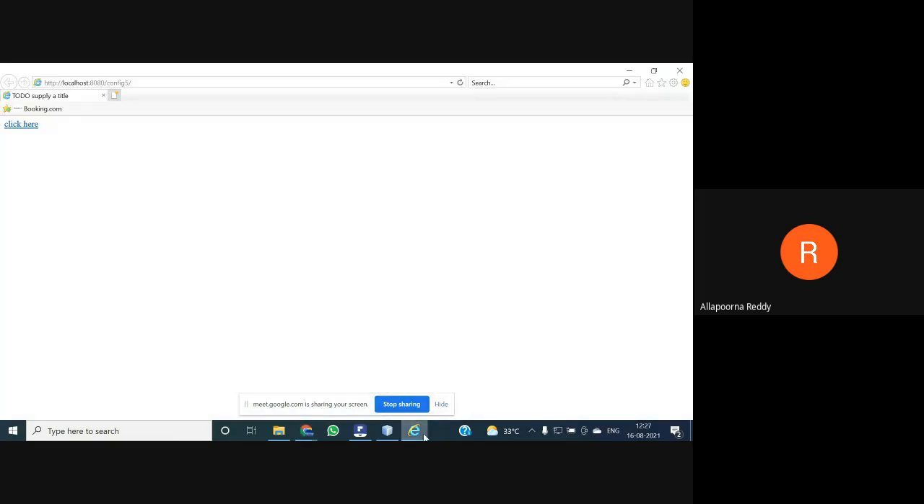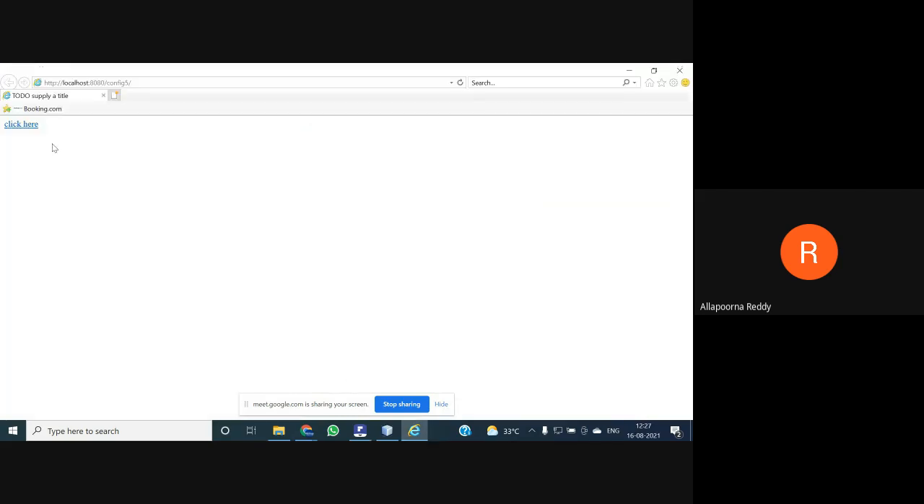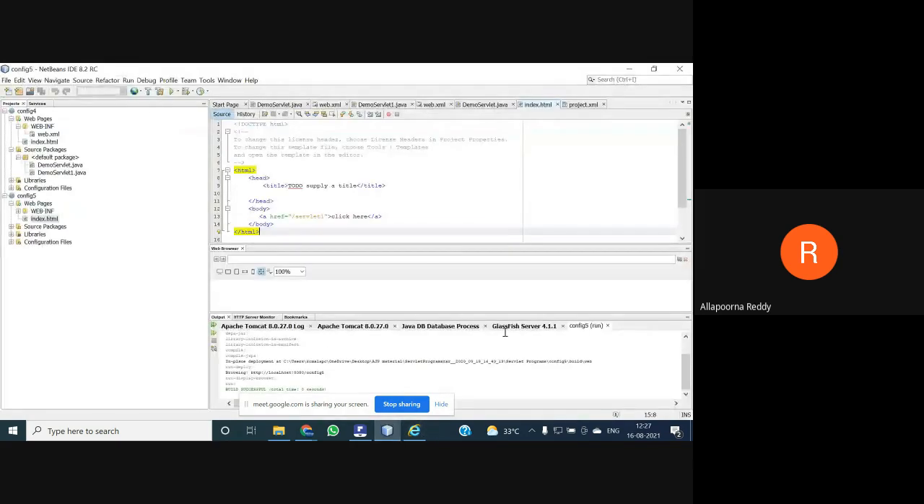Yeah, what I'm trying to explain. In your HTML, here I'm going to make one hyperlink. A hyperlink is called an a href link. We are making it go to servlet one. So click here is what we made. When we click, it is moving into the GlassFish server open edition. I'm not able to run my server.